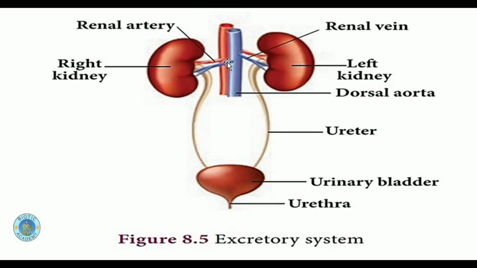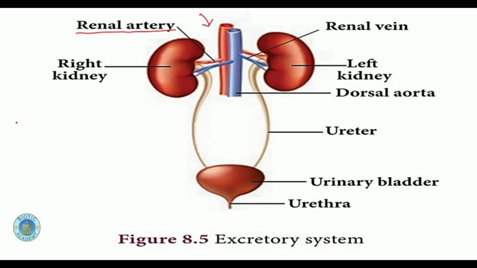The kidney is associated with the blood arteries and veins. The blood is coming into the kidney for filtration through the renal artery. Why is it coming through the renal artery? Because the pressure of blood is high in the renal artery. So the blood for the filtration purpose will come to the kidney, and the kidney will filter the blood and